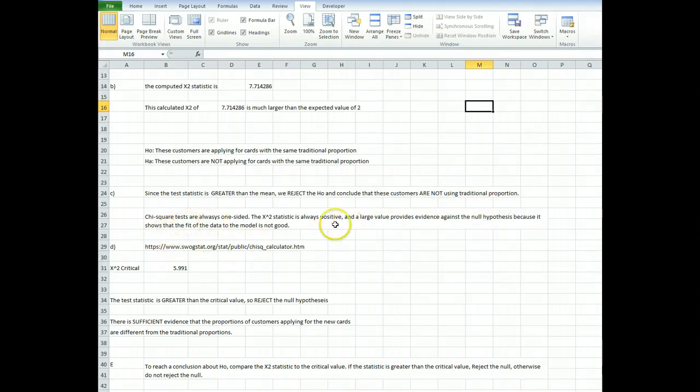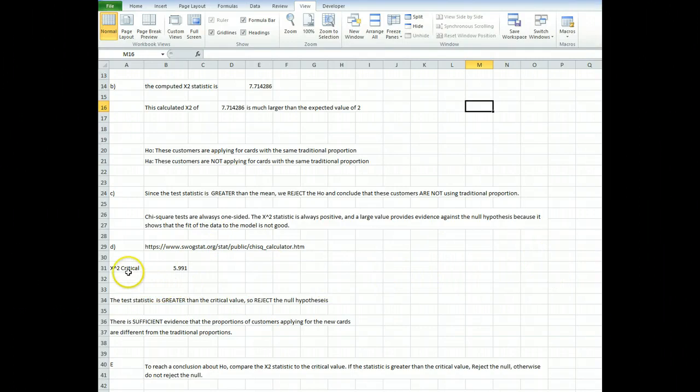Chi-square tests are always one-sided. The chi-square statistic is always going to be positive, and a large value provides evidence against the null hypothesis, because a large chi-squared value shows that the data is not a good fit for the model.